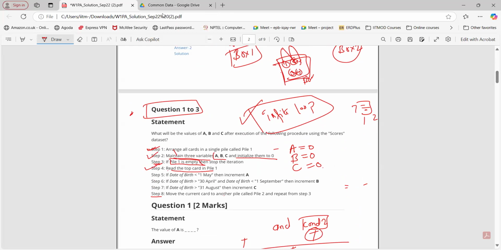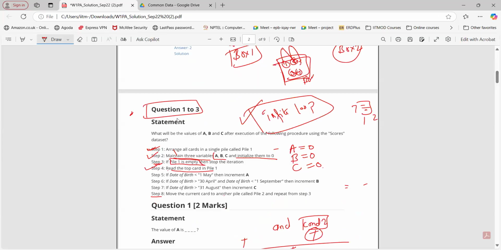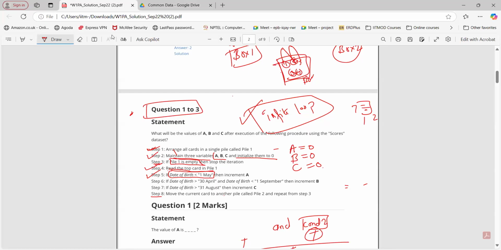Read the top card in pile 1. So again, I am reading the first card from pile 1. Now go to the next step. Again, an if condition. What is this condition? If the date of birth is less than 1st May. Here the date is 7th November. Is 7th November less than 1st May?